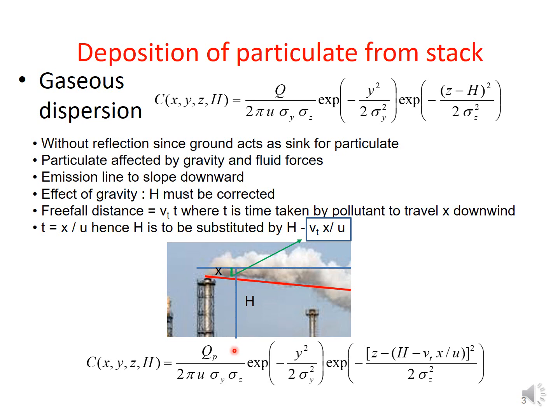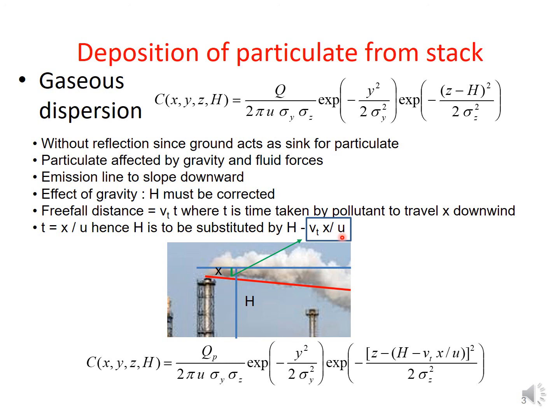In order to correct that H, we consider free fall distance. This free fall distance is related with time t and the settling velocity of the particulate under consideration. When the plume is traveling through distance x in time t in the downwind direction, in the same time t it will also move in the downward direction by Vt times x by u.